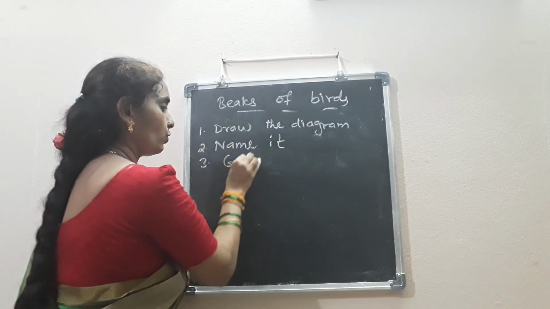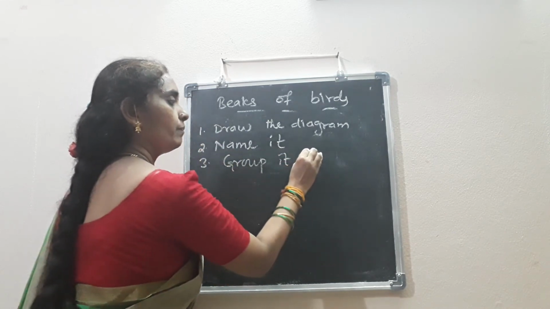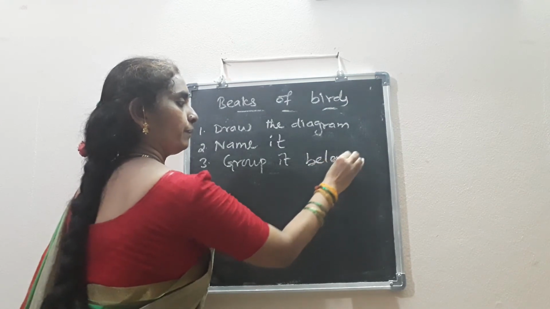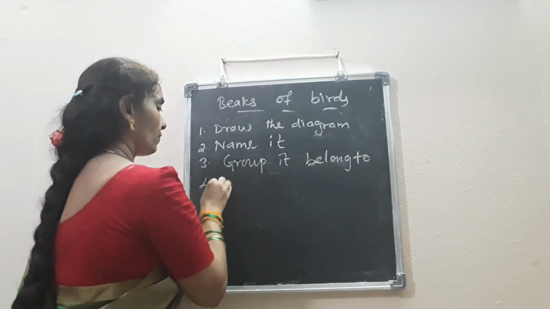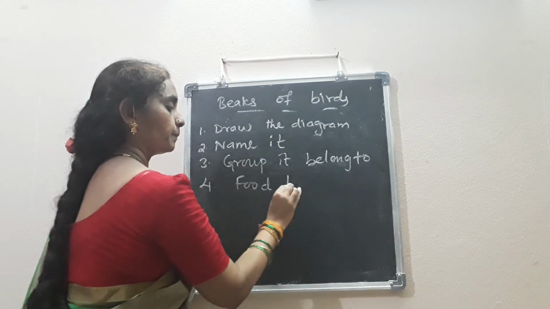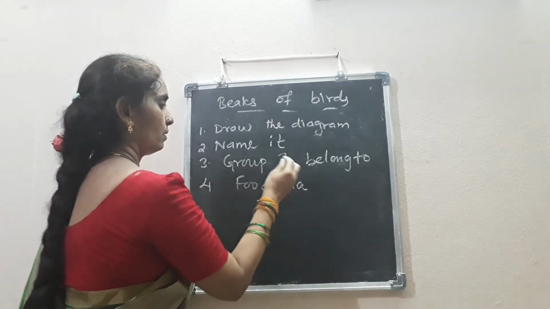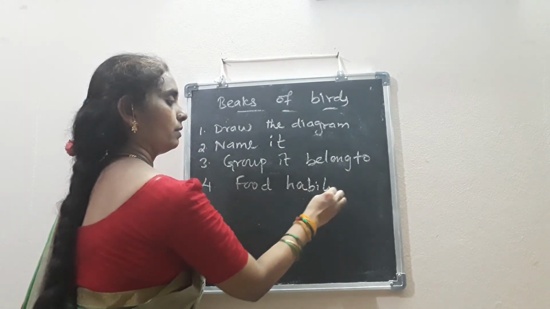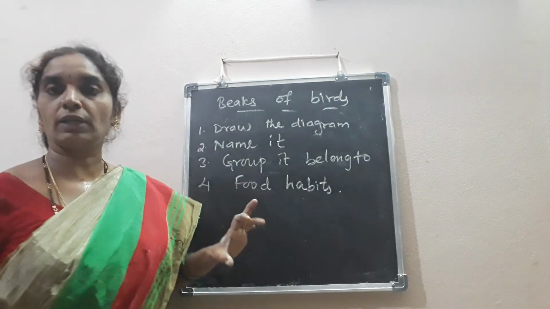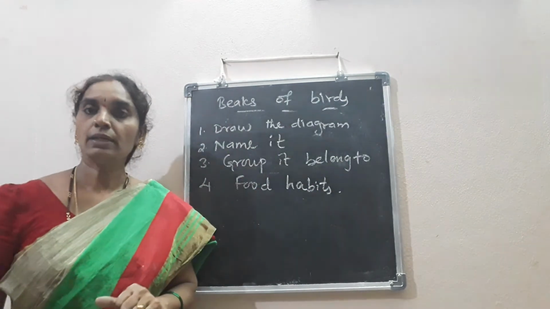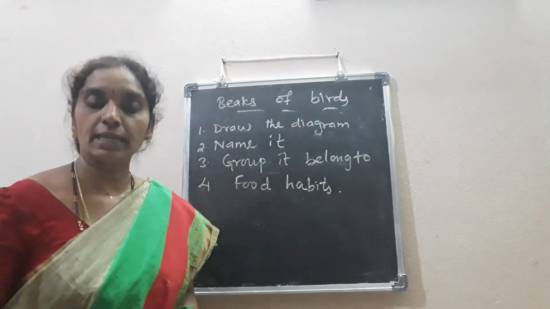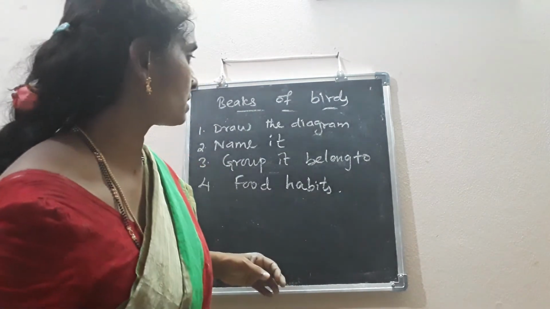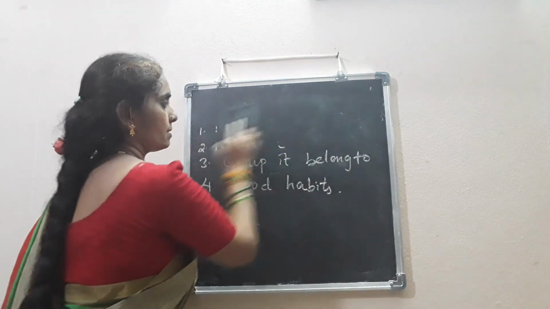Thirdly, you write to which group it belongs. Fourthly, you write its food habits. These are the things that you have to cover after drawing the diagrams of birds. Is it clear, children?